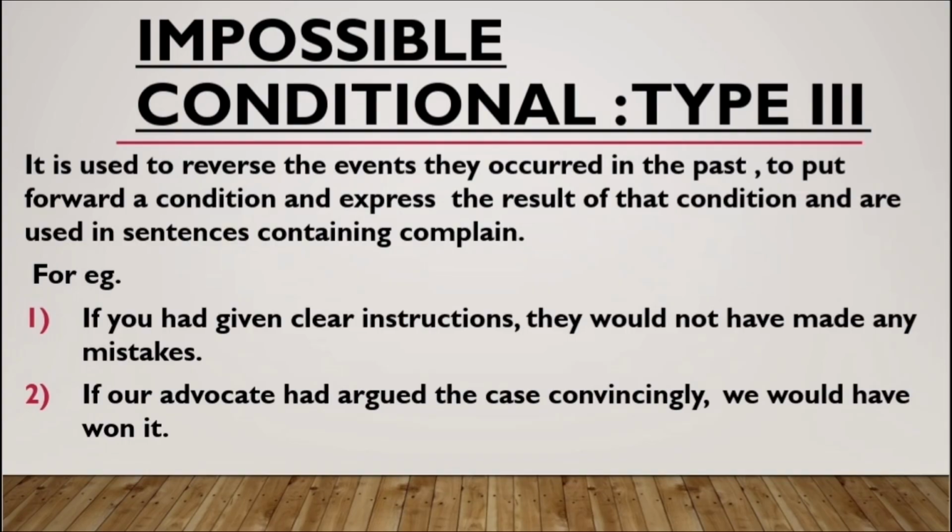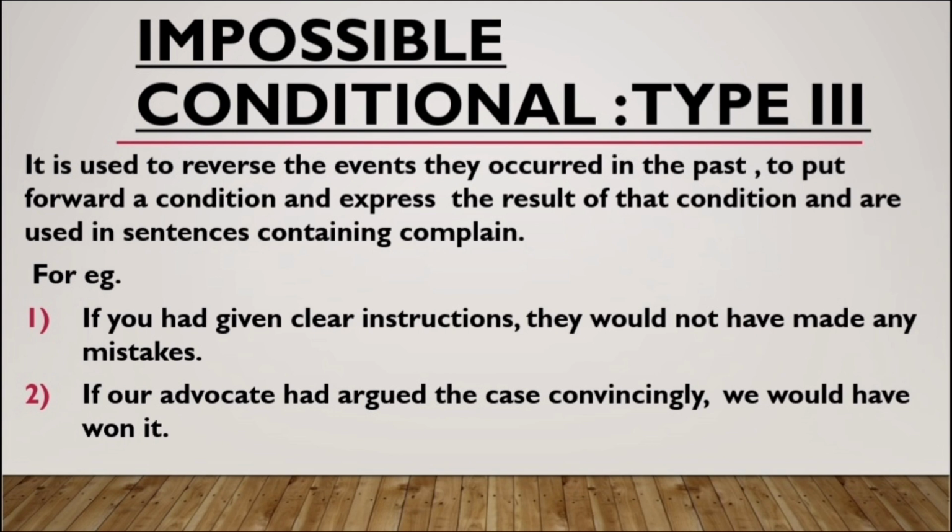Let us talk about type 3 conditionals, which are also known as impossible conditionals. It is used to reverse the events that occurred in the past to put forward a condition and express the result of that condition. So basically these are the type of sentences that express past time. The action expressed in the if clause did not happen. Okay, so the conditions laid down in the if clause are not fulfilled here, and since the time is over, it is impossible to fulfill those conditions. That is why such sentences are known as impossible conditionals.